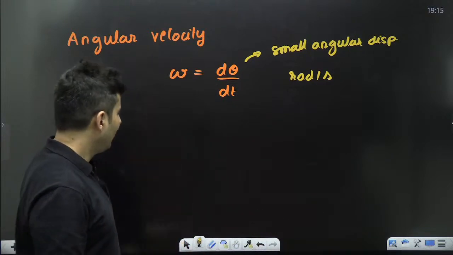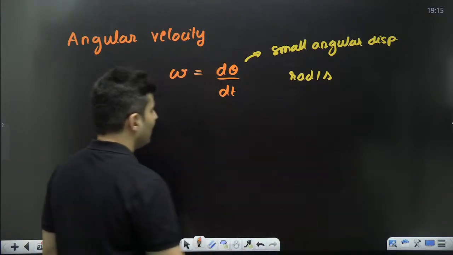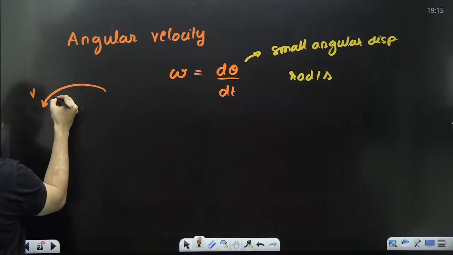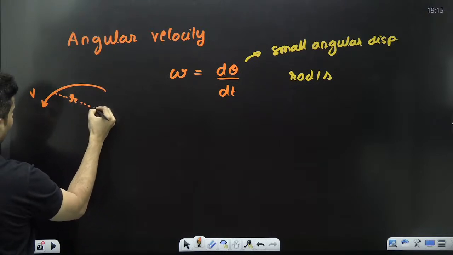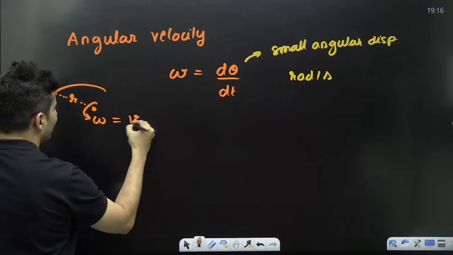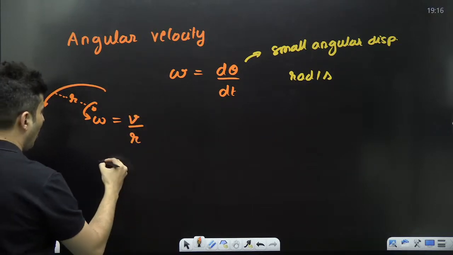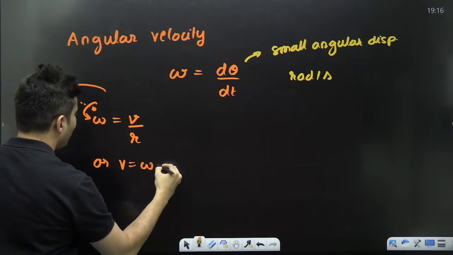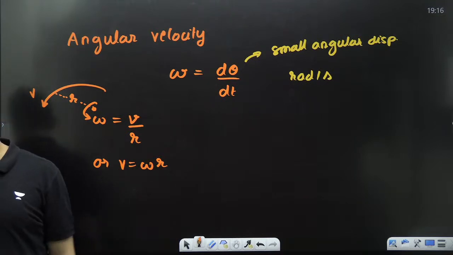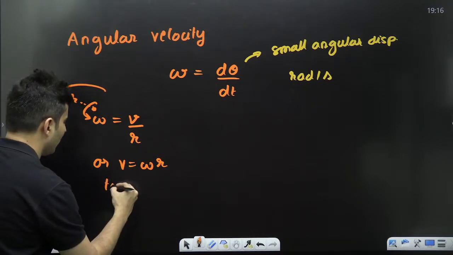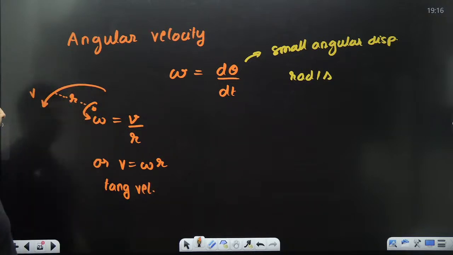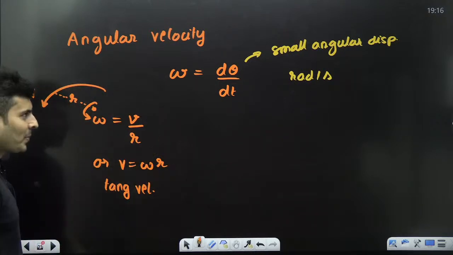You can also convert it into degrees per minute or degrees per second or rounds per minute and all of that. Correct? And there was a relationship between a particle going in a circular path with some velocity v having a radius r and the angular velocity omega. What was the relation? Omega was v by r. Do you remember this? Or basically v was omega into r. We have seen this in circular motion. Everybody remembers this? This was your tangential velocity, for a particle going in a circular path.